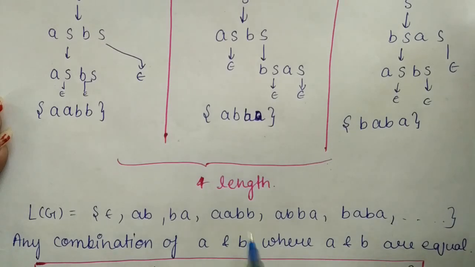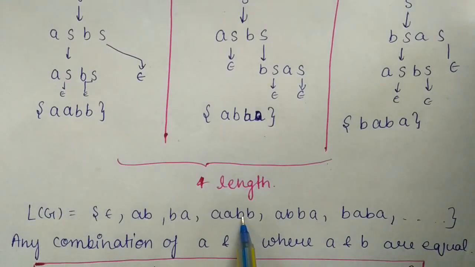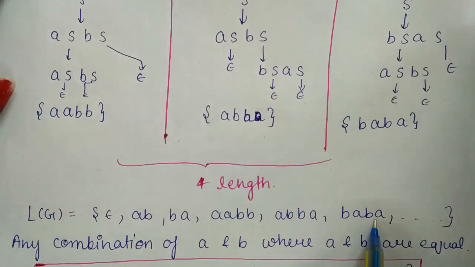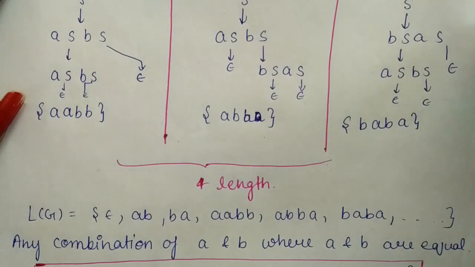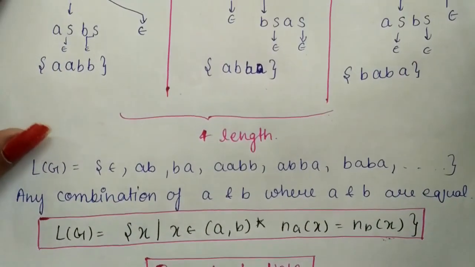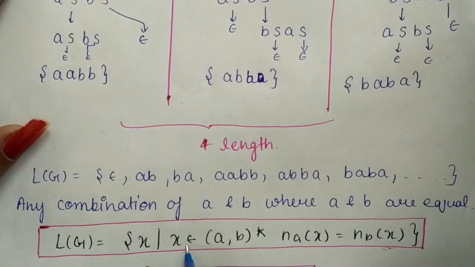Either it is coming in this sequence or b is coming forward to a, but you always see that the number of a and b are same. So the language will be any string w belonging to (a,b) closure, means any combination of a and b, but the number of a is equal to the number of b.